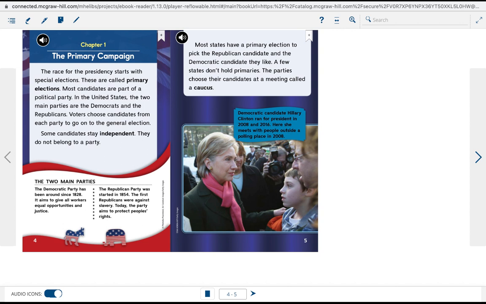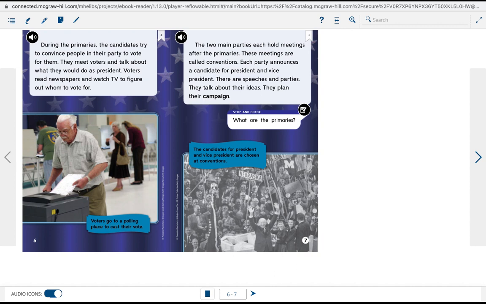Most states have a primary election to pick the Republican candidate and the Democratic candidate they like. A few states don't hold primaries. The parties choose their candidates at a meeting called a caucus. During the primaries, the candidates try to convince people in their party to vote for them. They meet voters and talk about what they would do as president. Voters read newspapers and watch TV to figure out whom to vote for.